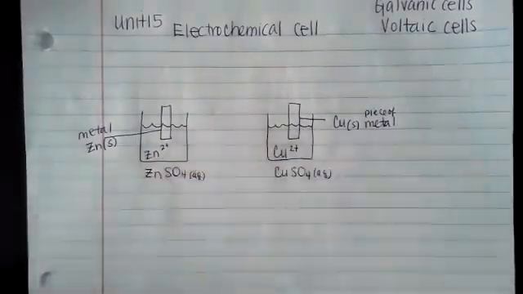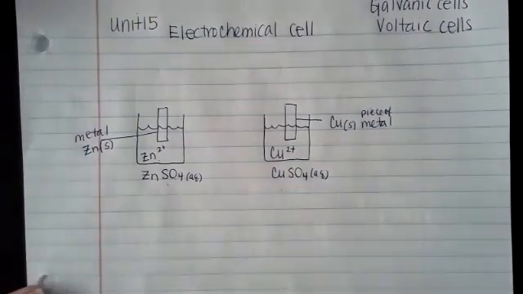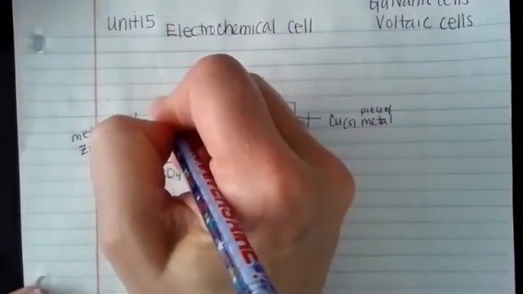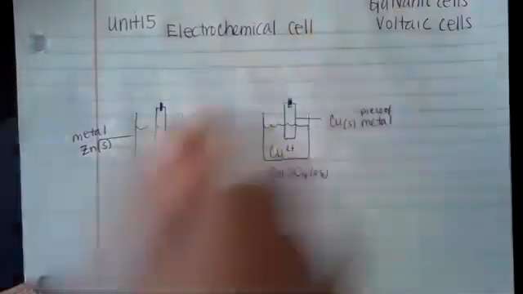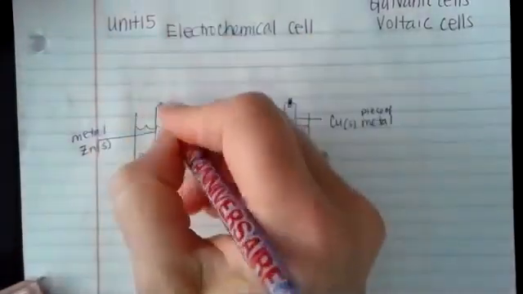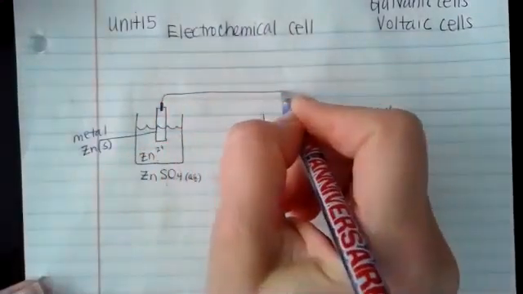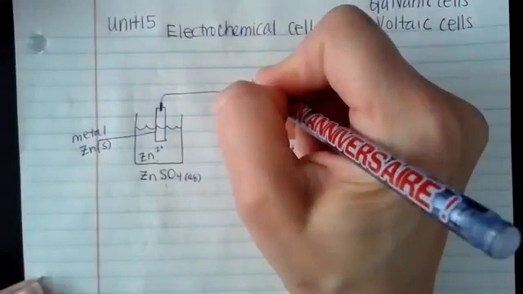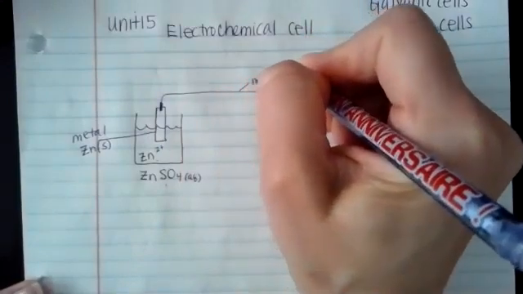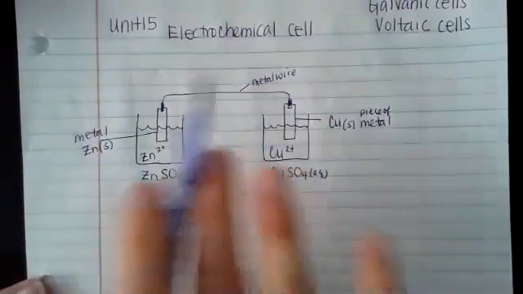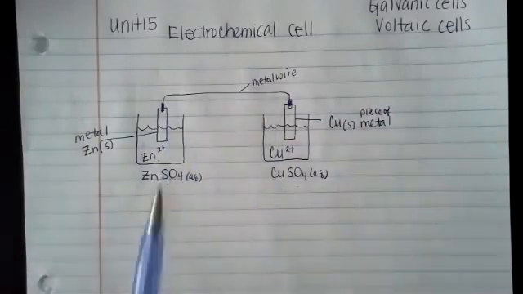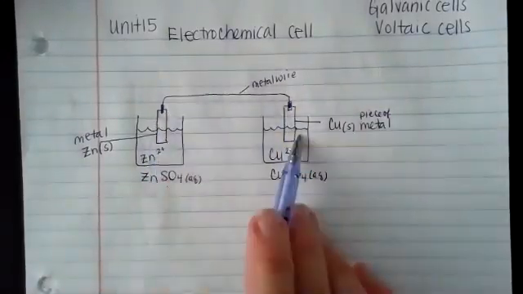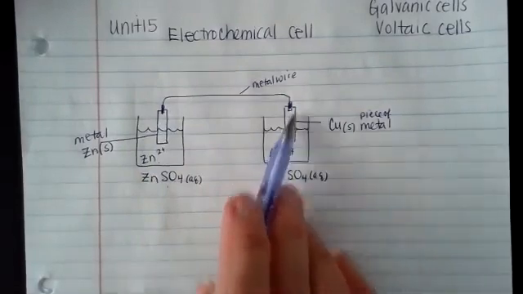You're like, well, it kind of bobs around. How do I connect these two solutions and metals together? So what I'm going to do is use alligator clips, clips that can clip onto the metal. And another alligator clip on here, clips onto the metal. And I'm going to connect it with a metal wire. So let's just label that metal wire. I need to make some sort of flow of electrons available. And in this case, I've got the metal flow. But you notice it's just a one-sided flow. So it's either going to flow left to right, or it's going to flow right to left.